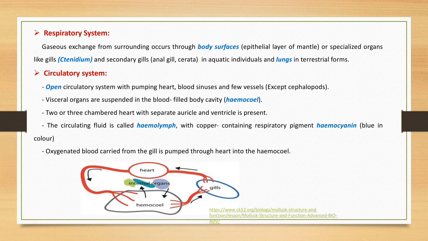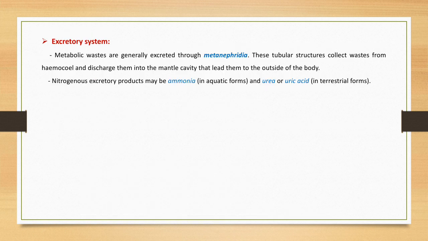And this hemocyanin is analogous to the hemoglobin present in mammalian blood, which is red in color due to the presence of iron. In the mollusca also, the oxygenation of blood occurs at the gills, and the oxygenated blood is carried to the heart, where the heart pumps the oxygenated blood to the hemocoel, and the hemocoel is in close contact with the gill, so there is no pumping of deoxygenated blood.